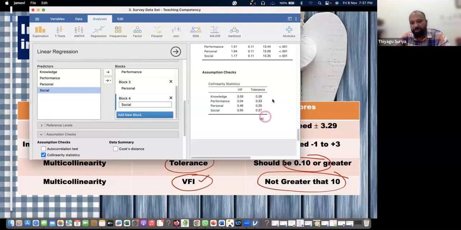Even with the 0.20 I mentioned, it is fine. Therefore, the tolerance is satisfied, the multicollinearity is satisfied. What about the VIF? It should not be greater than 10. Kindly see this, all four factors satisfy it. Therefore, multicollinearity is checked. So we can check this kind of assumption.